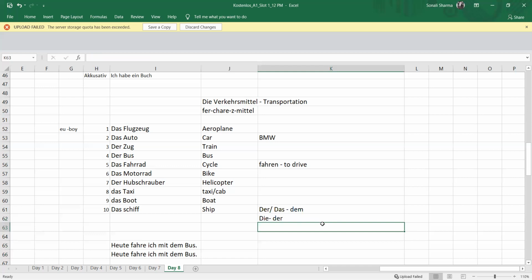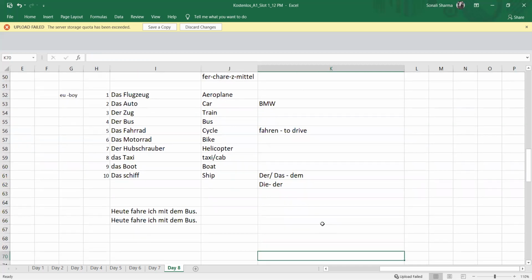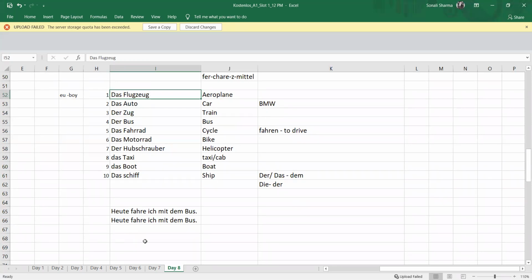der. I will not use any plural form for the time being, because I'm not using any. So you can just learn these two first. Der or das is dem, and die is changing into der. So heute fahre ich mit dem Bus. The article of bus, as you can see, I've written der Bus, so der is changing into dem. If I talk about das Flugzeug, my answer is heute fahre ich mit dem Flugzeug.